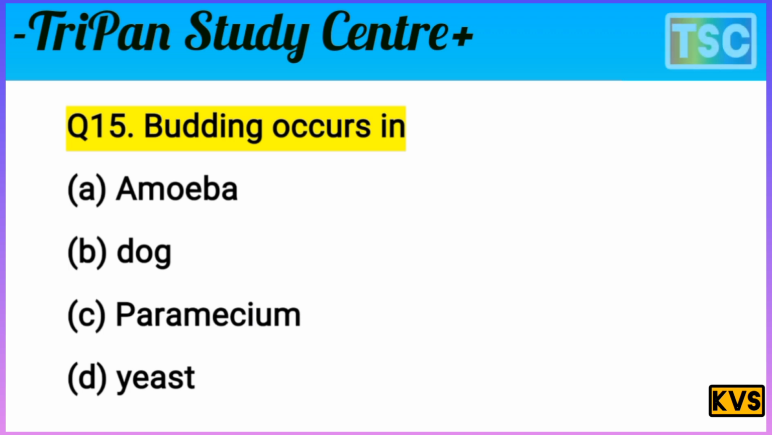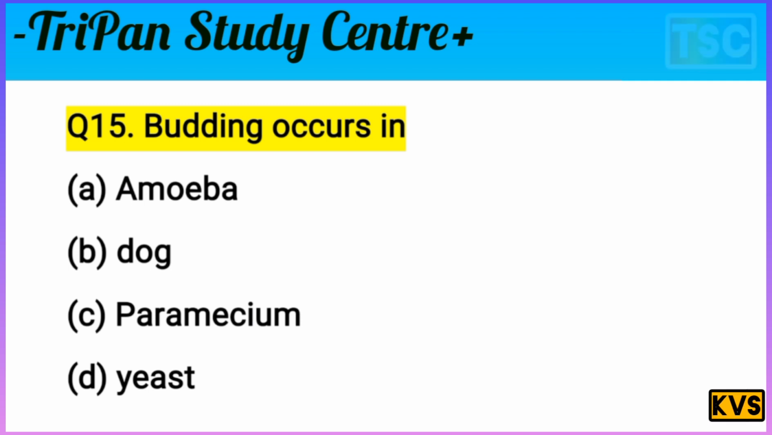The question is clear: budding occurs in which one? First of all, option B is totally wrong, rejected here. There is no budding here. Amoeba is not the correct answer. C, paramecium, is not a correct answer either. It means A, B, C are wrong options, so the only option remaining is D. D is the correct answer: yeast. Budding occurs in yeast. That's important.